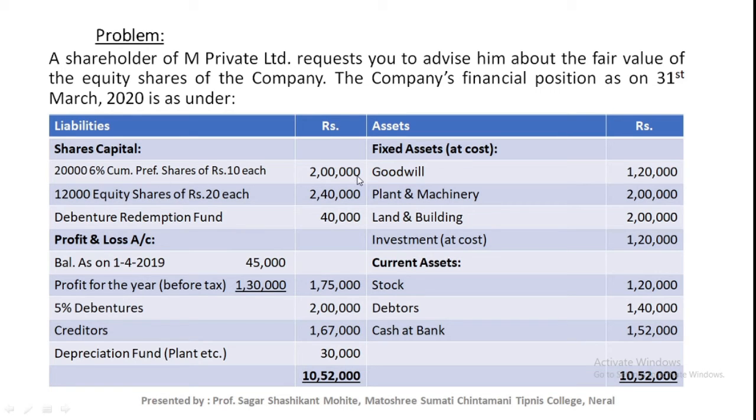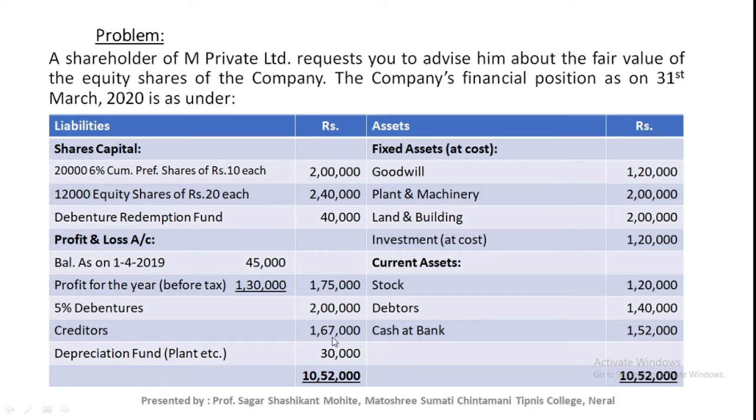20,000 6% preference shares, 12,000 equity shares at ₹20, debenture redemption fund. Okay, this is reserve and surplus, P&L account, opening balance, and current year profit. The current year profit is provided before tax. Okay, this is not after tax. Then 5% debenture, creditors, and depreciation fund.